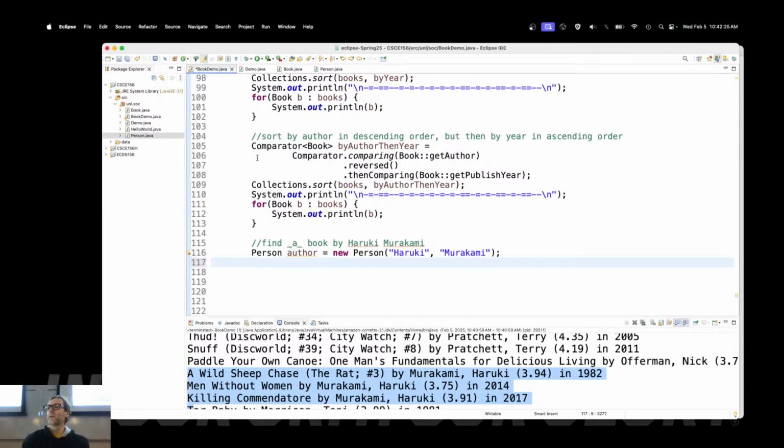Now, what would you do with the collection of books here? I mean, you could write your own loop and loop through it and find that particular author. But what's a better way of doing this? So those of you coming from 155E, what's the fastest, best sorting searching algorithm that you can use? Binary search. Did you know? Those coming from 155A, did you do binary search in 155A? Nope. All right, then let's do it really quick. Here's an array: 5, 8, 3, 4, 9, 0, and 2. I want to find 0.